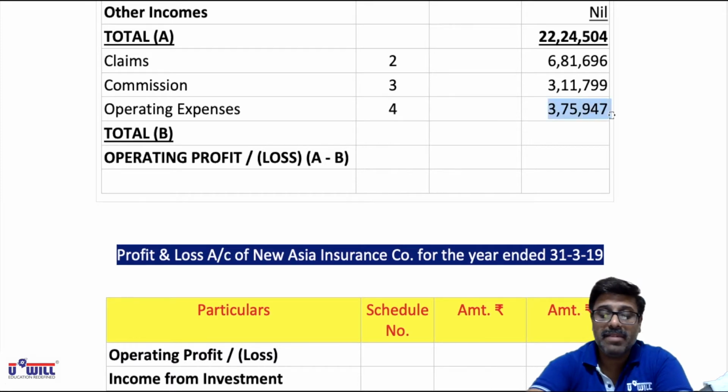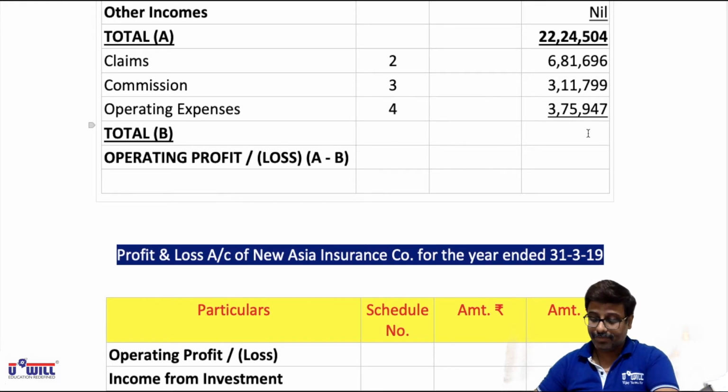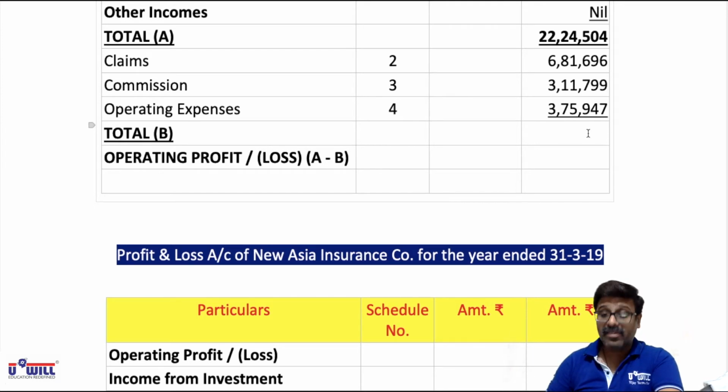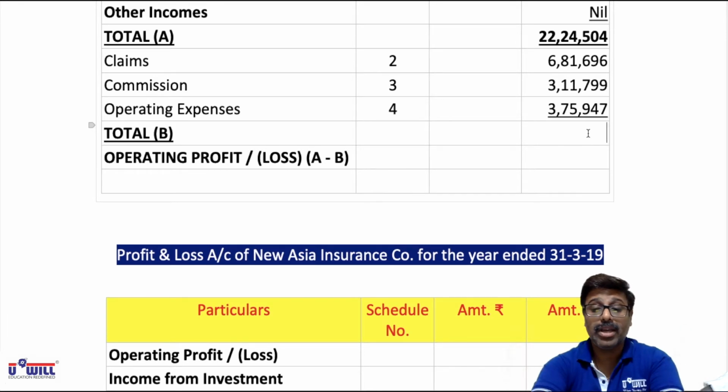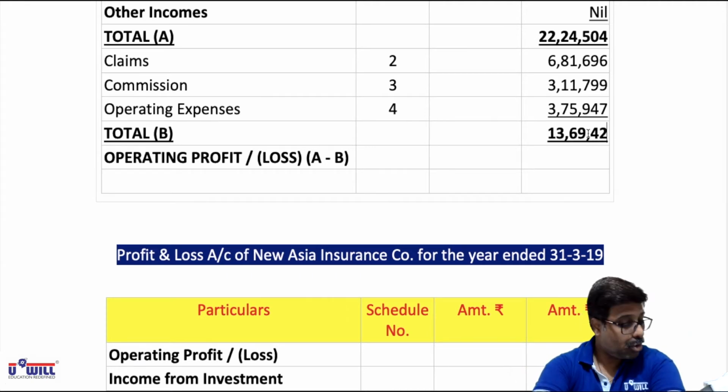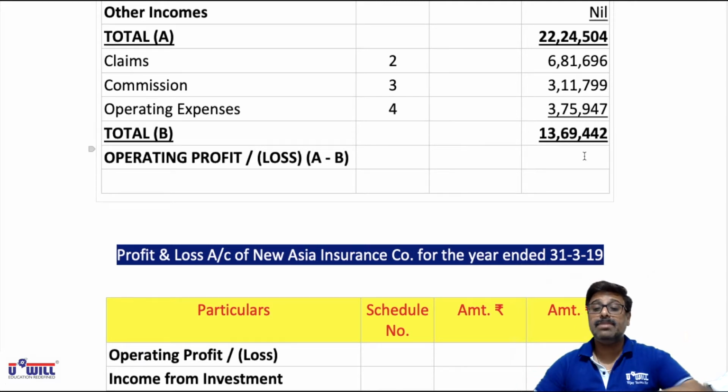So total of B will be required, that is 681,696 plus 311,799 plus 375,947. That comes to 1,369,442.